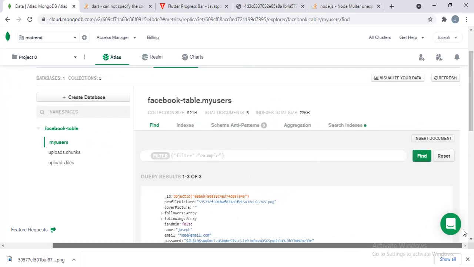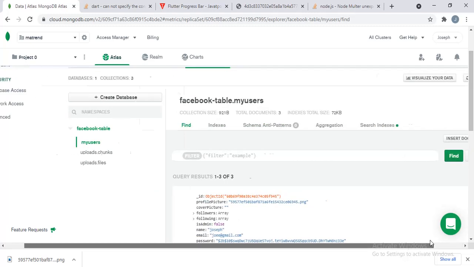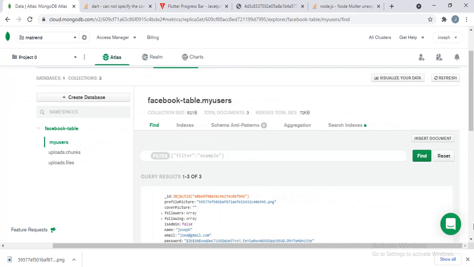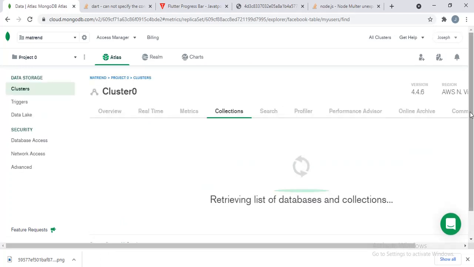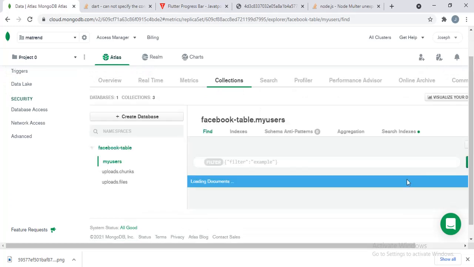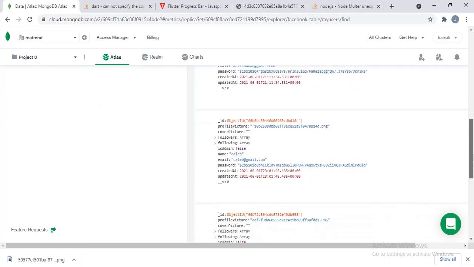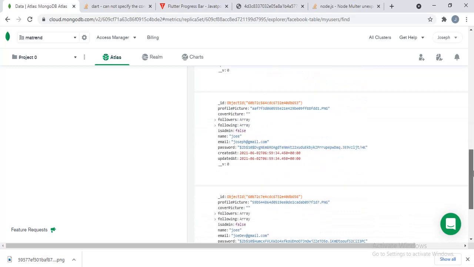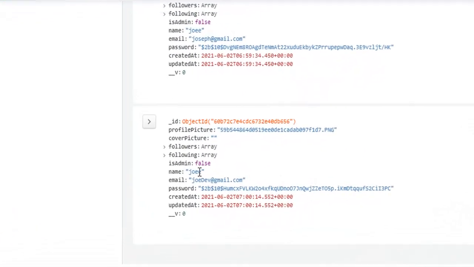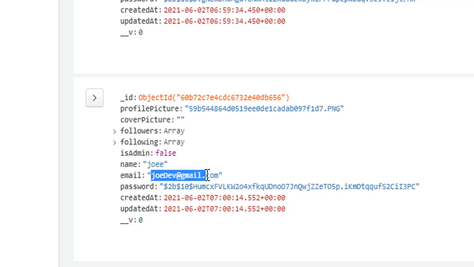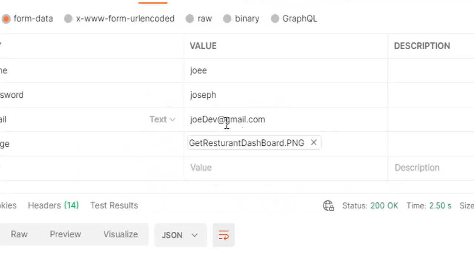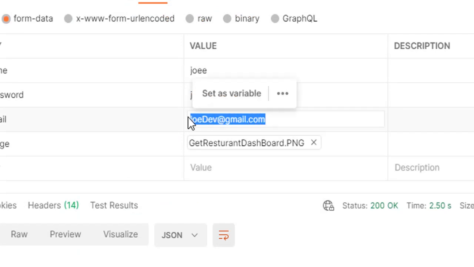Now if I go to the MongoDB database, you're going to see Joe Dave registered. So let me refresh it. If I refresh the database, you will see the user that we just registered on Postman. Looking at it here, going down, okay, there you can see it, joedev@gmail.com. This is the user we just registered on Postman.